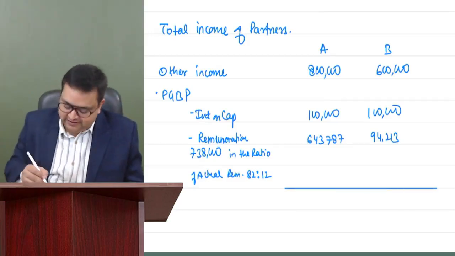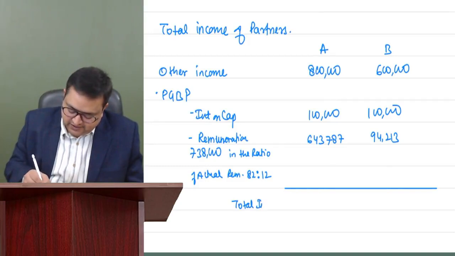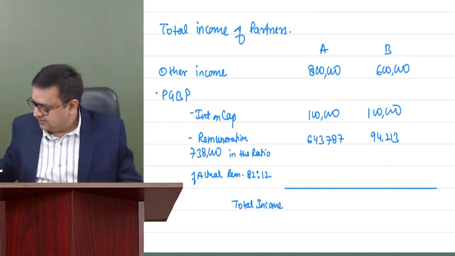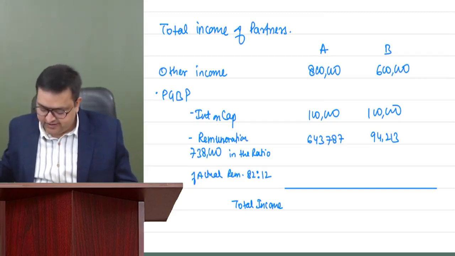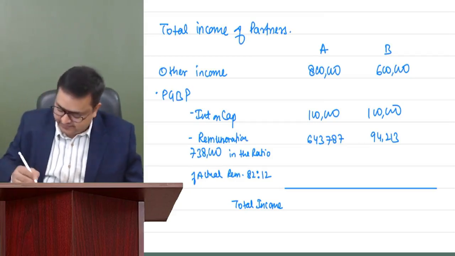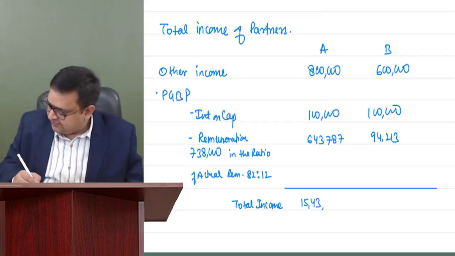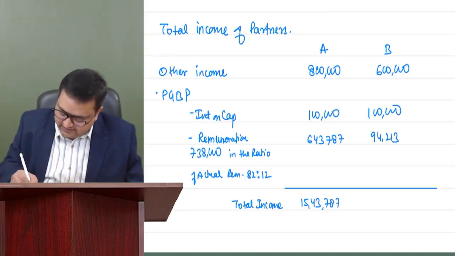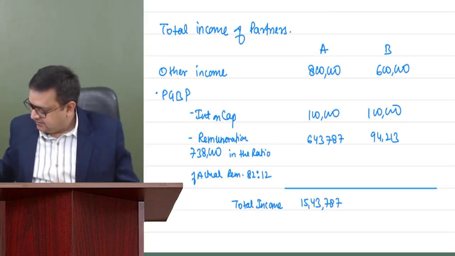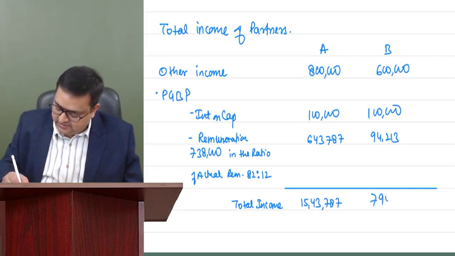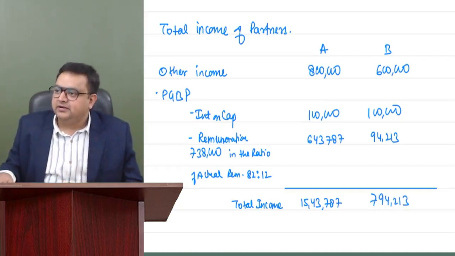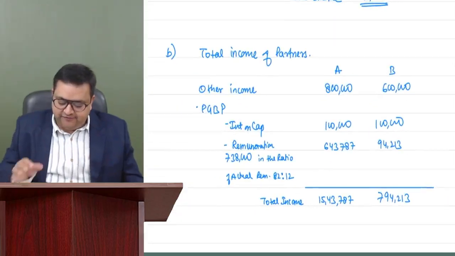So tell me the total income of these people. The total income of A would be 8 lakh plus 1 lakh plus 643,787, that is 15,43,787. And for B, 6 lakh plus 1 lakh plus 94,213, that is 7,94,213. Correct? Everybody done?